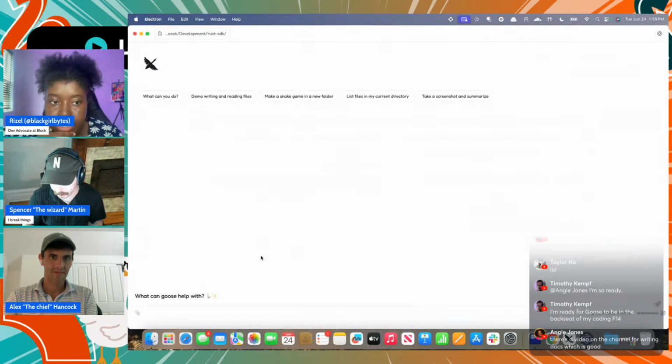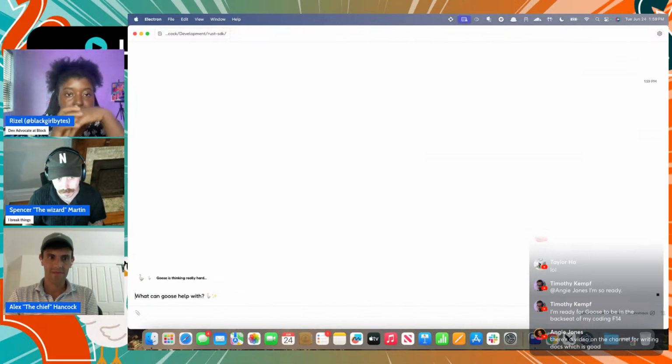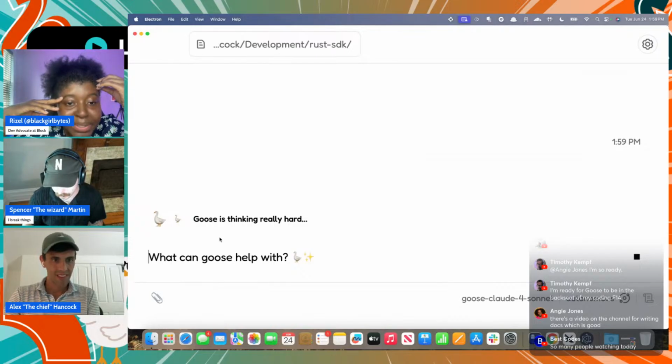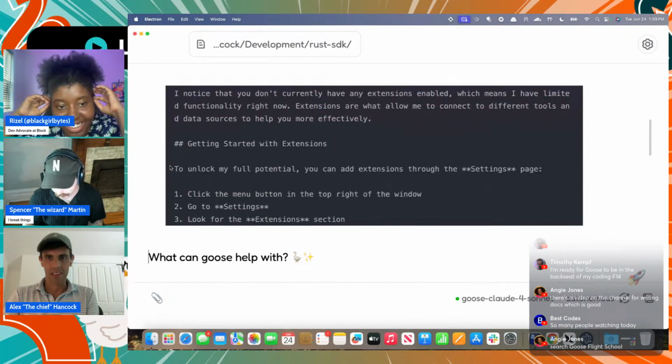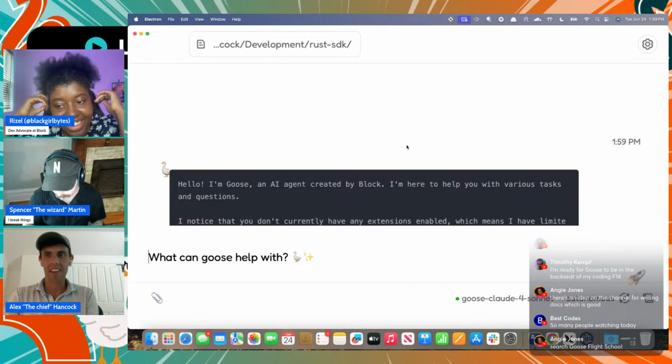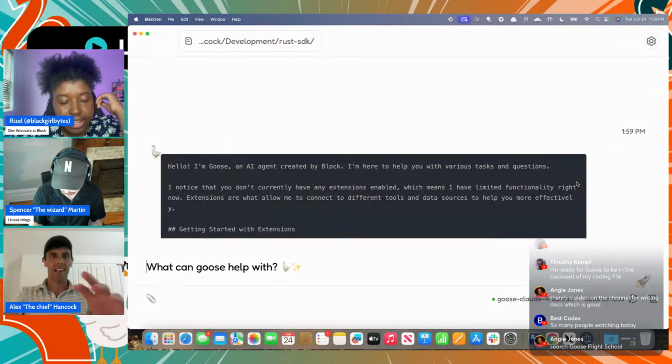Okay, let me see. We're all on the edge of our seats for this. It's cute that it did a different font, and it says Goose is thinking really hard. Yeah, and it has a bouncing goose when it's thinking about it. I haven't figured out a way to get it to work on the styles in the right way, editing things like the background colors and the colors of the buttons.